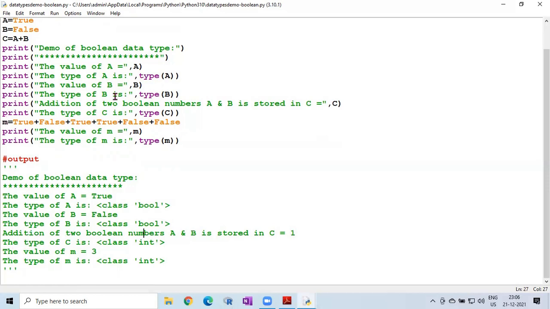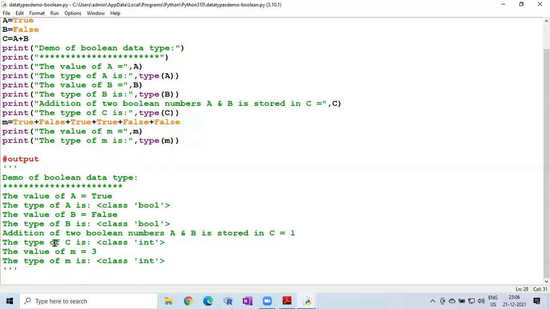Then the type of C, what is the result here? This is not Boolean type. C is 1, that is integer type. Here you can observe carefully. After adding the two values, True and False, internally it takes True as 1 and False as 0. 1 plus 0 is 1. So it displays the result as an integer value. That's why the type of C is integer.